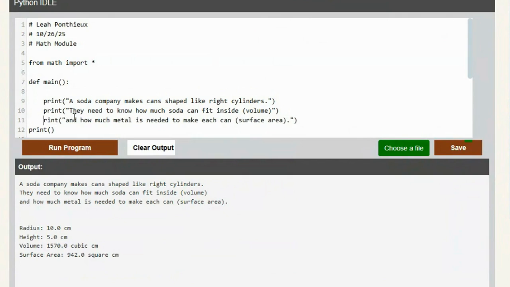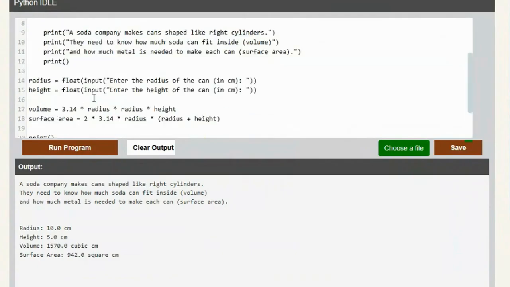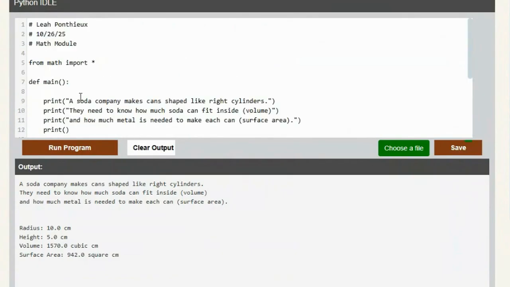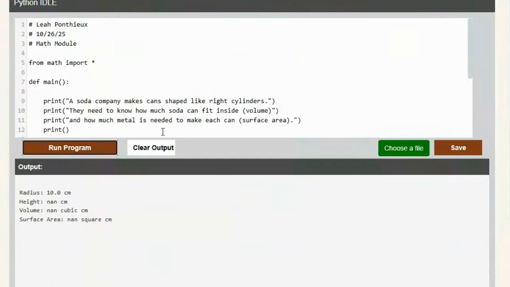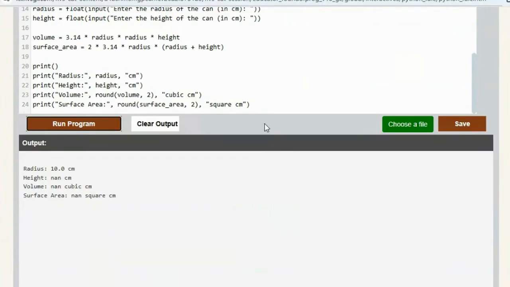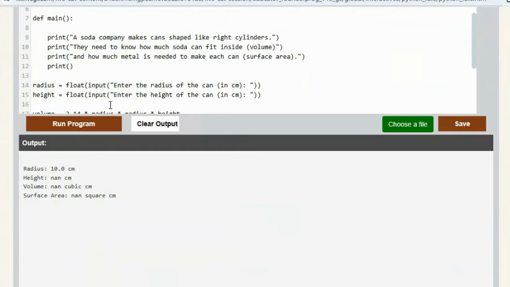So anything in here, oh, I canceled the P there. And this is not indented. So I'm going to show you the difference. Now you may have had everything indented and you couldn't get it to do anything. The reason is at the bottom, you have to put the main statement down here that says, okay, I'm finished, run the main program. But let me show you what happens when we do it this way.